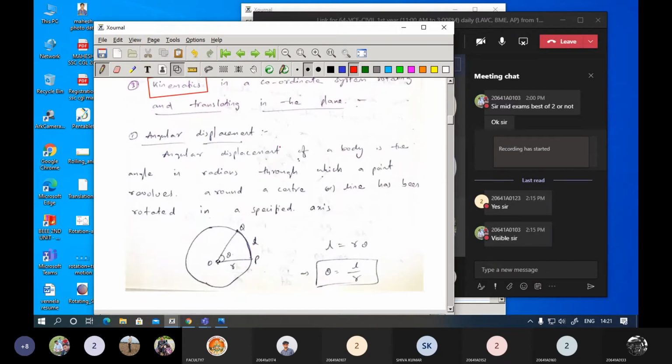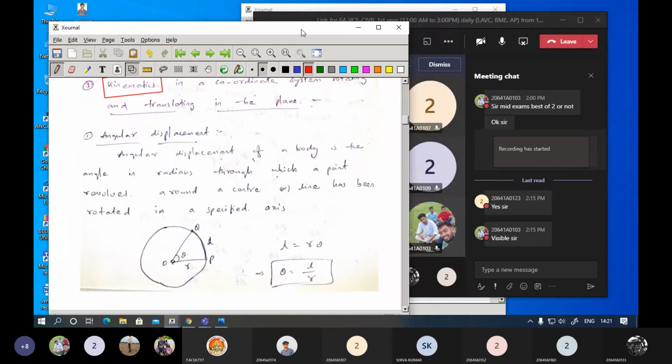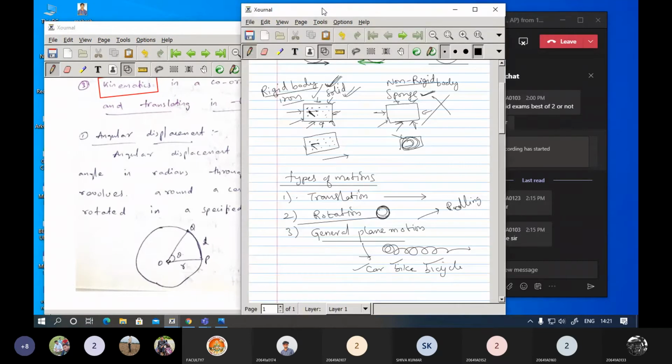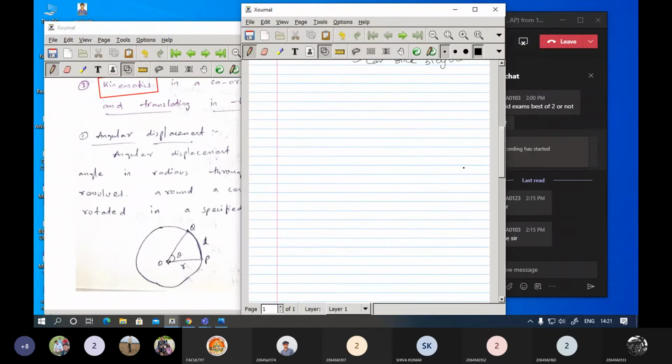Now for that, you can identify the first point. Let me take another paper. Now I will write the topic name here. So first, let us take some object. I will take a concept here. If you can identify some solid body here, or a rigid body here, consider this as a rigid body. I'm going to give a comparison so that you can identify the topic.